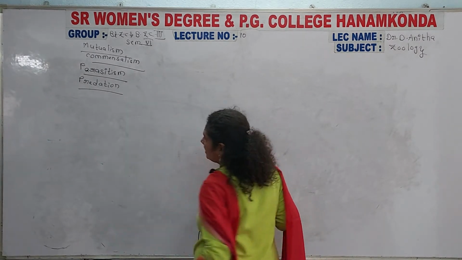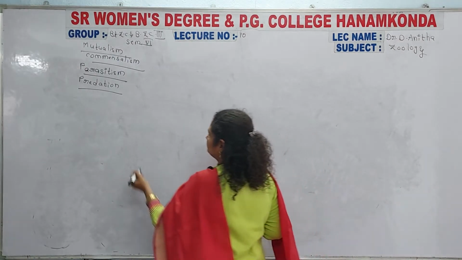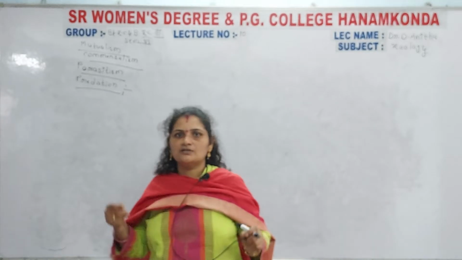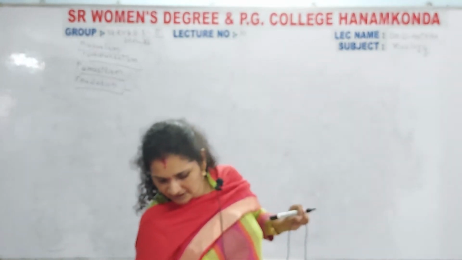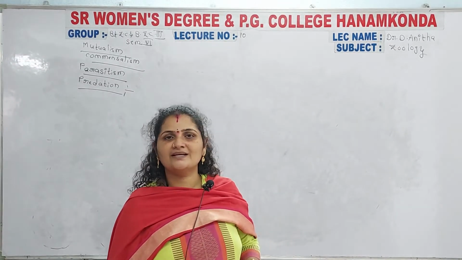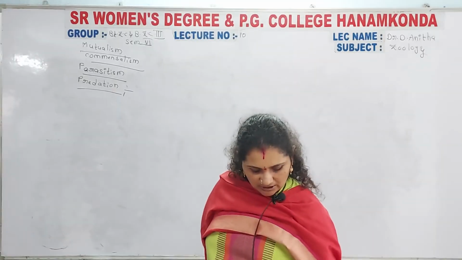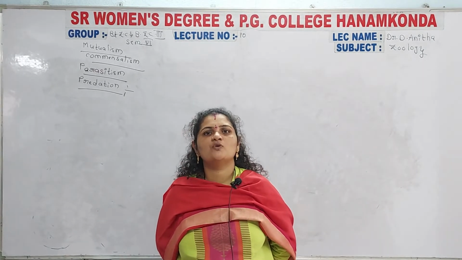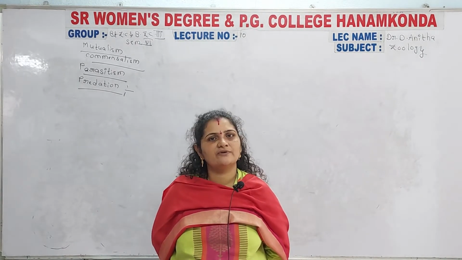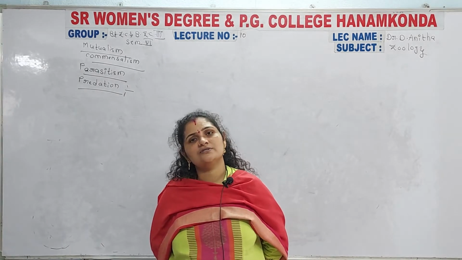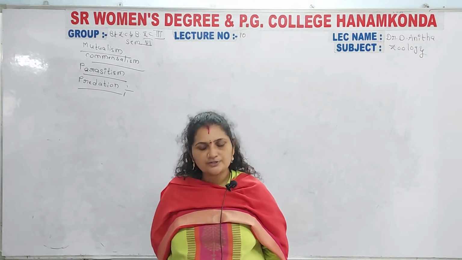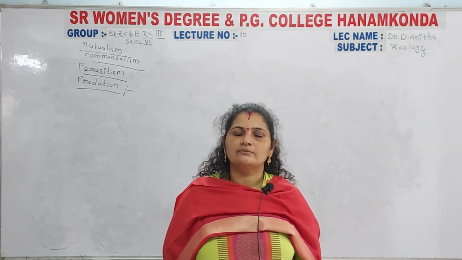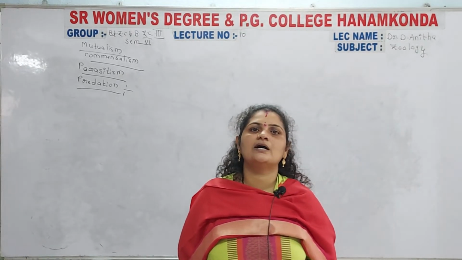And now the last one, that is predation. Predation is also a kind of antibiosis, an antagonistic life. Why? Because the parasites attack the host body and are able to survive inside it and also on the surface of the host body. That commonly occurs in parasitic life, but it is completely different in predation.